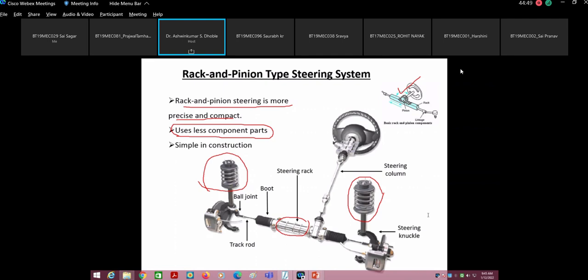That is one thing. Second thing, if there are fewer components, you will not have any problem as far as the serviceability of the vehicle is concerned, because you have fewer components, less servicing, less wear. So this is the idea: any system should be designed with as few components as possible. If you increase the number of components, you are going to have problems, and that is why it is said that since the number of components is less, it is simple in construction.